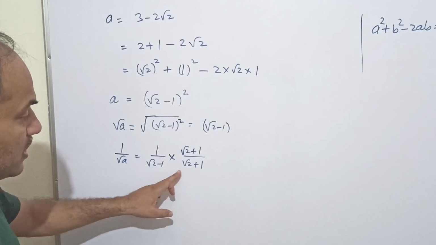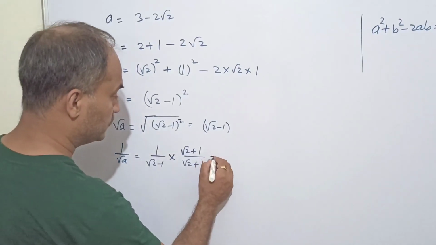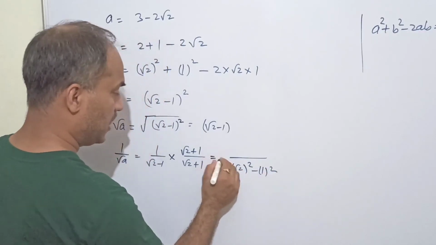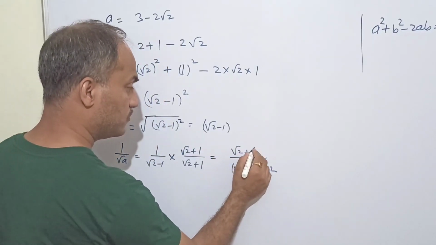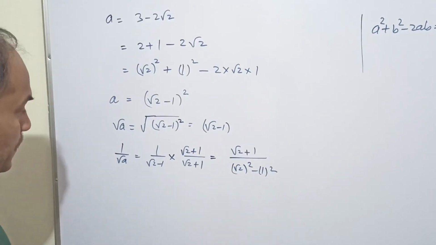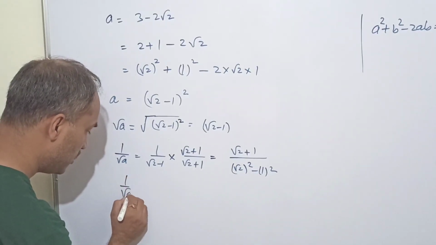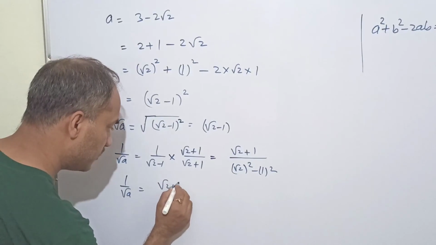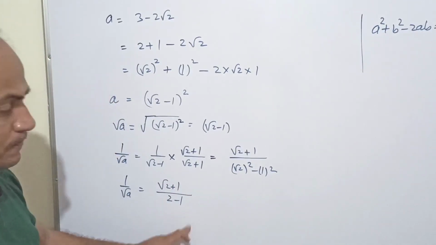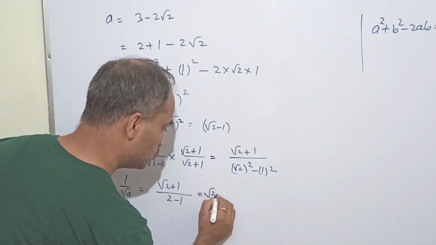Now a minus b and a plus b, we know this is a square minus b square, and in the numerator we have simply the same term. This is 2 minus 1. So 1 upon root a is actually equal to root 2 plus 1 whole upon 2 minus 1, and 2 minus 1 is 1. So this value is root 2 plus 1.